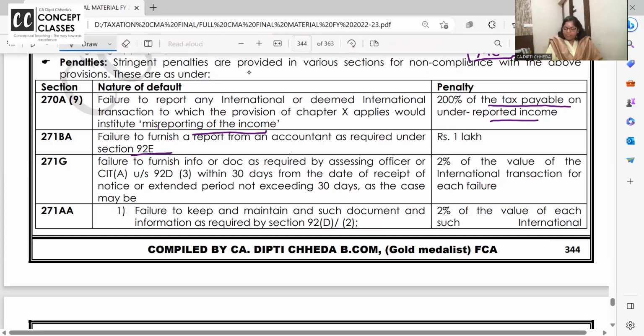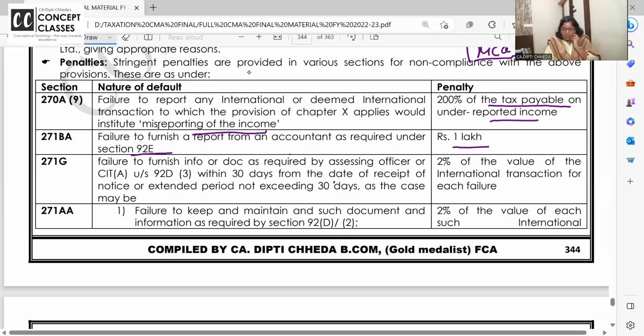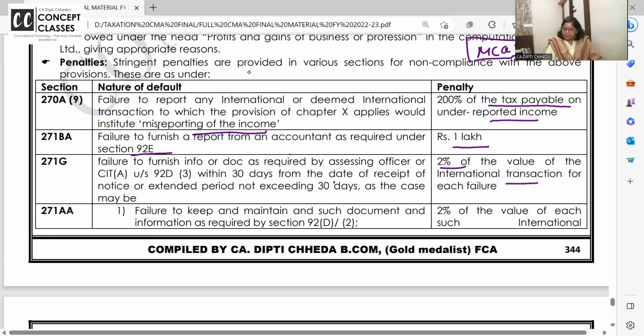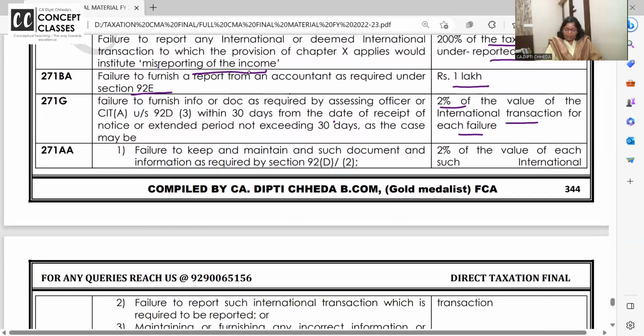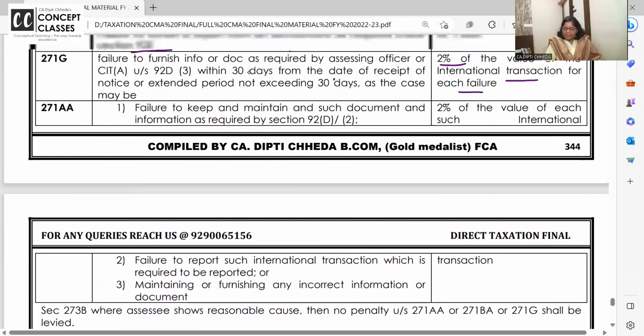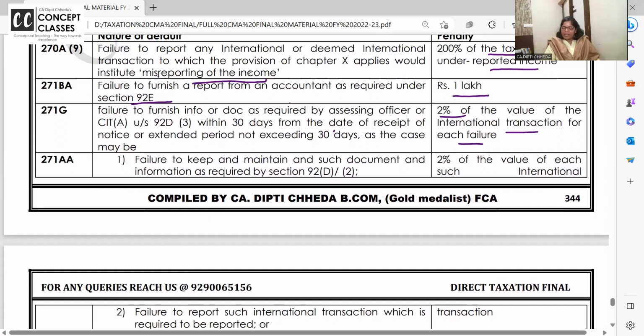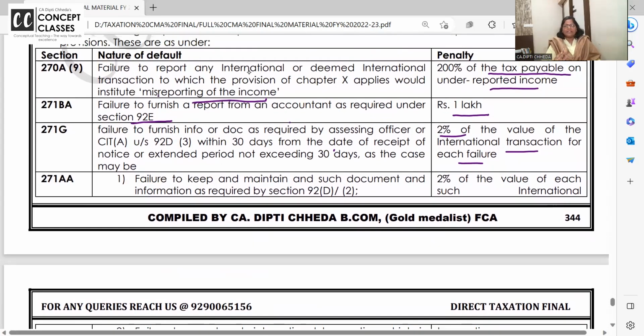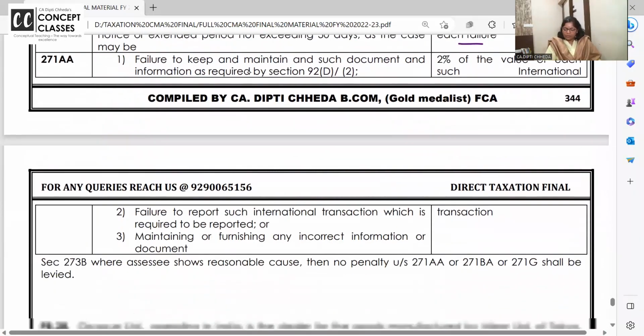92(8) says report if you have not furnished 1 lakh penalty. Failure to maintain the documents, हाँ, और या फिर 30 days में पूछते हैं तो आप नहीं दे रहे हैं तो 2% of the value of international transaction for the failure. Okay? फेलियर टू मेंटेन द बुक्स, या तो आप डॉक्यूमेंट मेंटेन नहीं कर रहे हैं या मेंटेन करके रिपोर्ट नहीं कर रहे हैं, और you are maintaining in a wrong way, 2% of the value of international transaction is the penalty. सीए का रिपोर्ट नहीं है, फ्लैट 1 लाख. अंडर रिपोर्टिंग ऑफ इनकम है तो 200%.